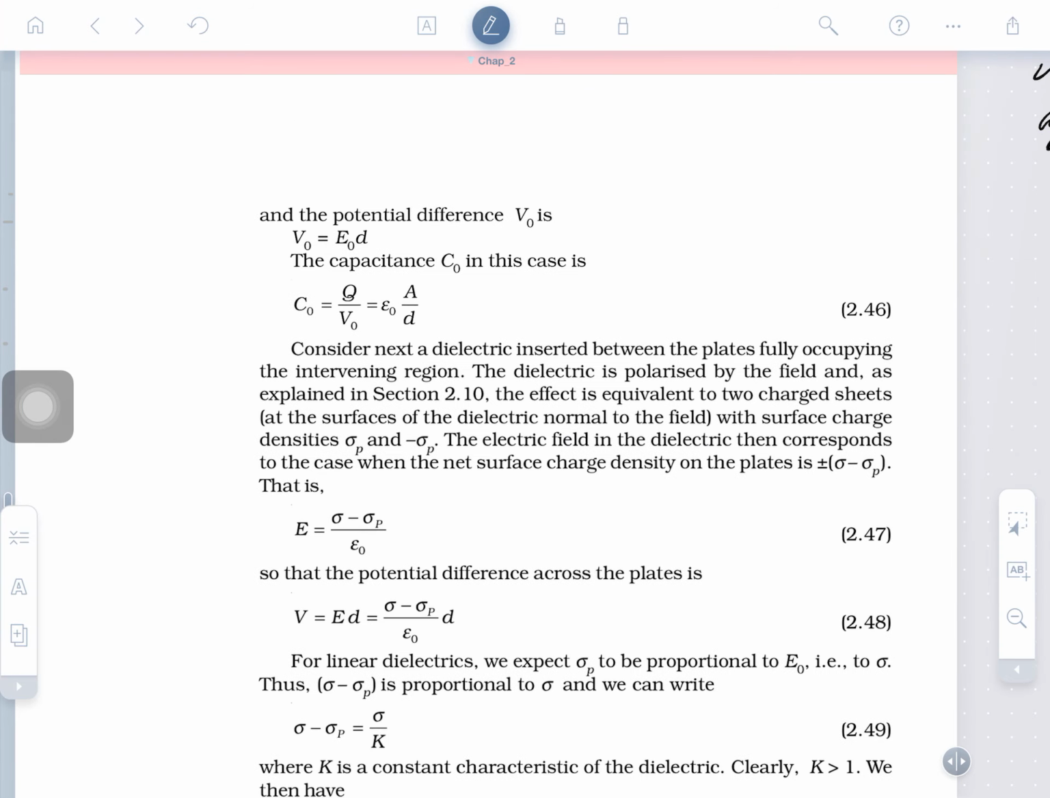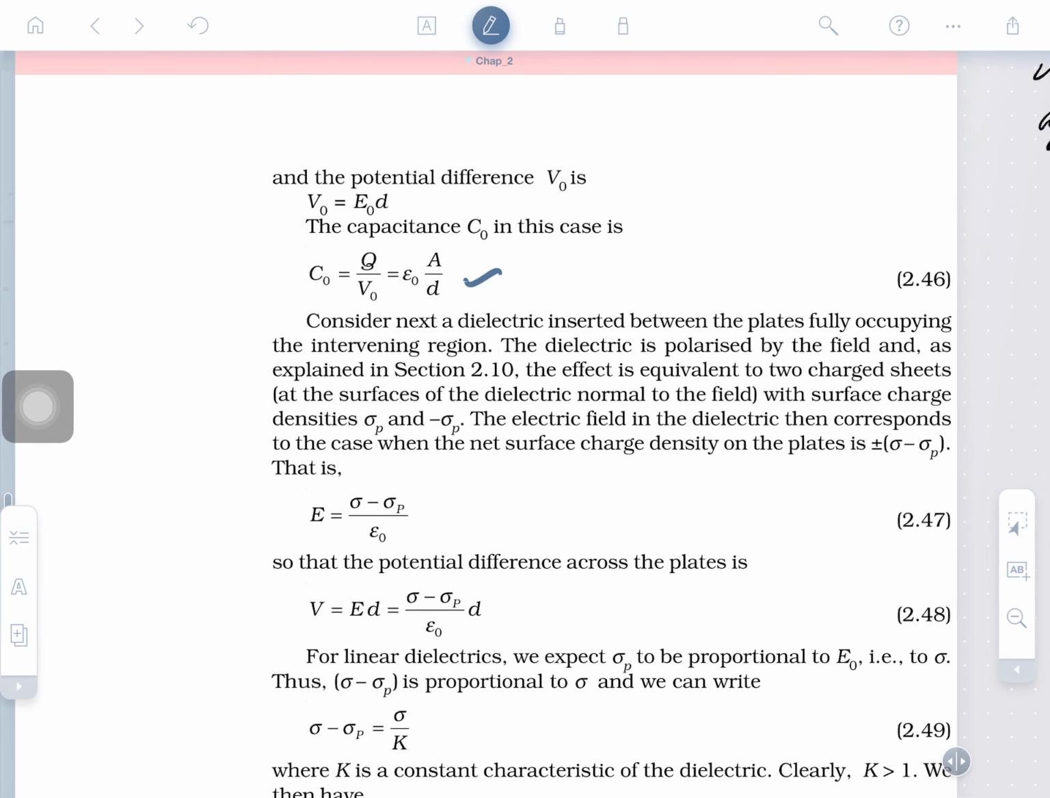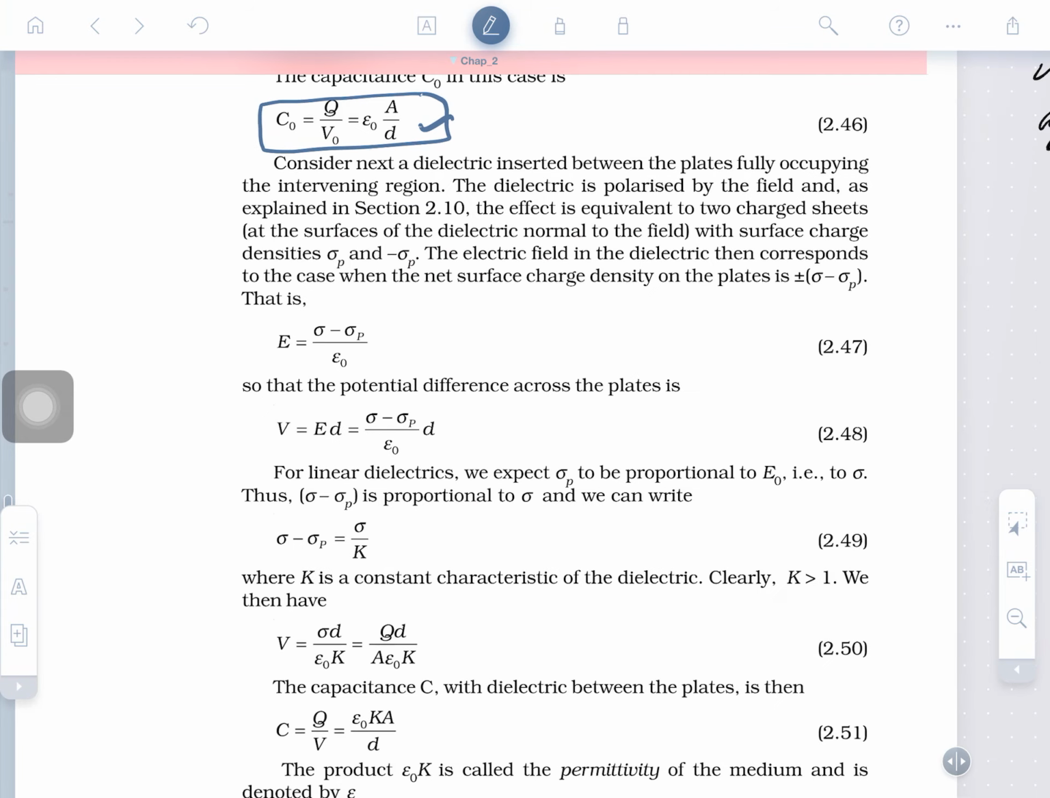So, the electric field you may see here, up to here you have studied the capacitance of the capacitor when no material is inserted. Here it is talking about a dielectric inserted between the plates, fully occupying the intervening region. The dielectric is polarized, obviously, and how it is polarized I explained right now.